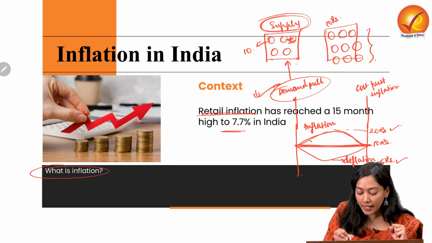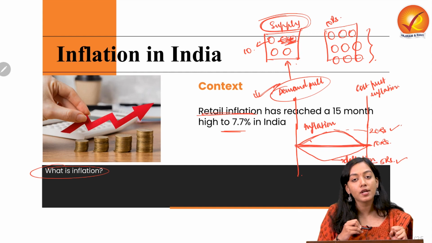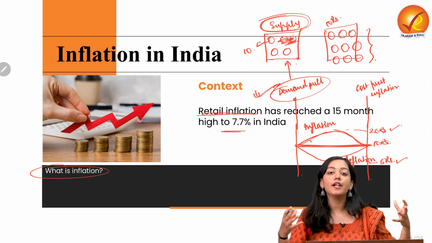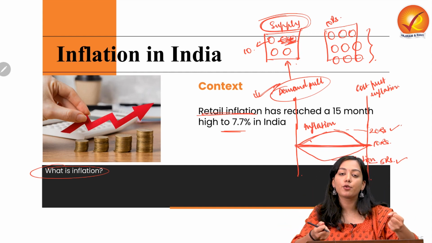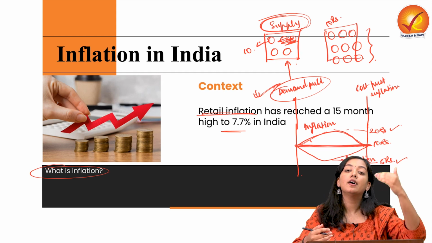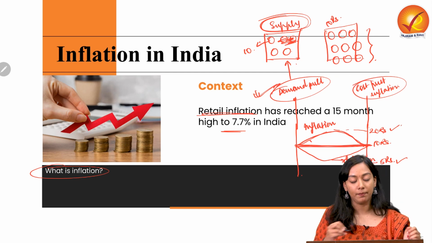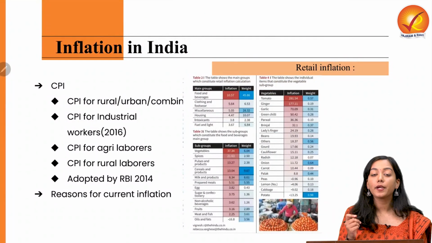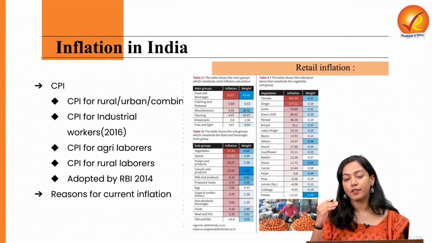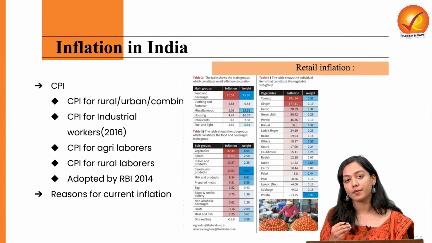So now we'll be only having 4 tomatoes or say 3 tomatoes. So obviously when there are more hands to gain the tomatoes and there are very less tomatoes, obviously the prices will rise. And so these are the cost pull inflation type. As the topic is talking about rise in retail inflation, let's study what is retail inflation.